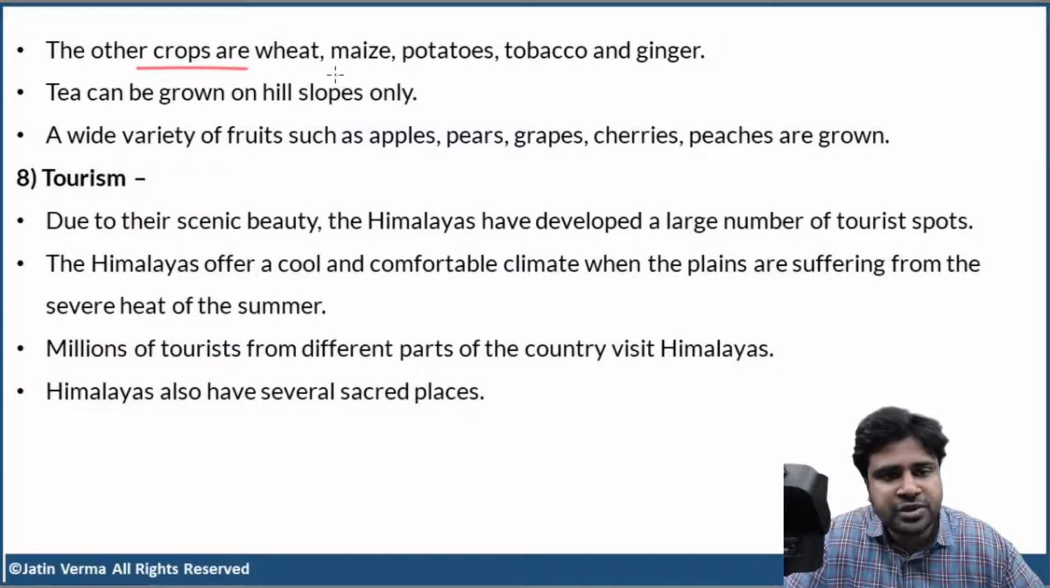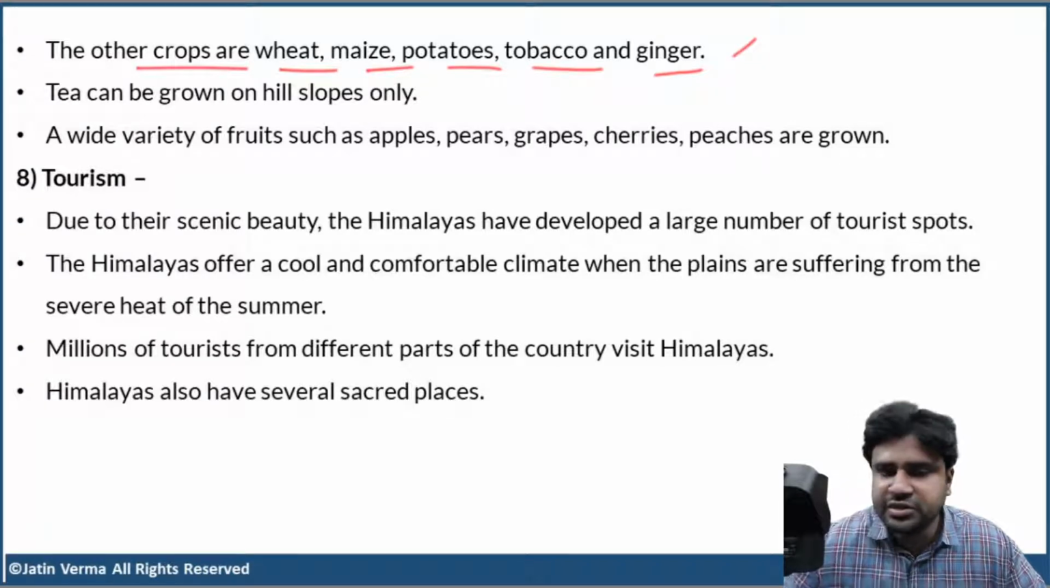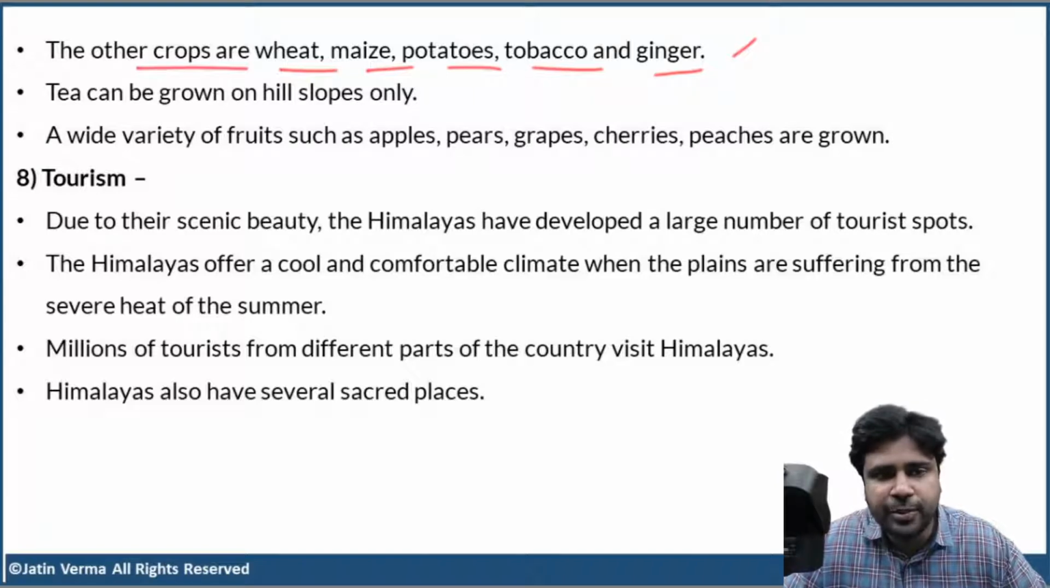The other crops are wheat, maize, potatoes, tobacco, and ginger. Just remember as many as you can. You won't get any direct question, but this data will be useful to you while writing answers.